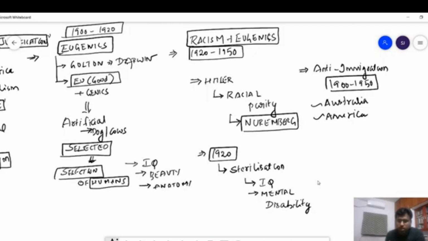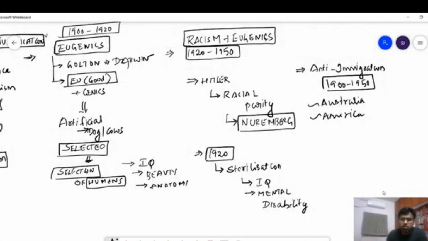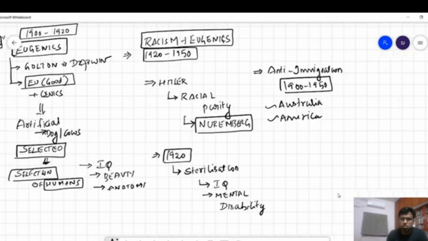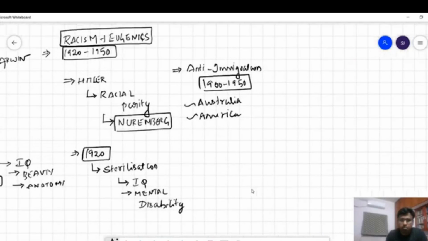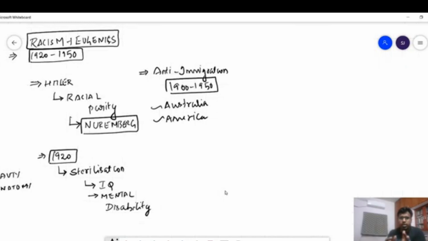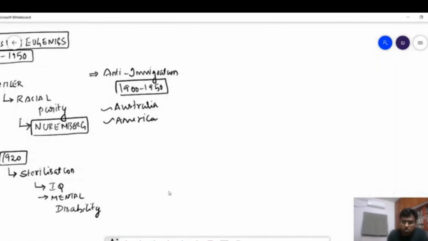You can see very well that Donald Trump, the former president, used the same kind of statement, that immigration of people from Africa should be banned, is what he said. If you see, this is a mixture of racism and eugenics. This is the basic concept you should know before writing the answer: why racism and eugenics are connected. But now coming back to the answer.